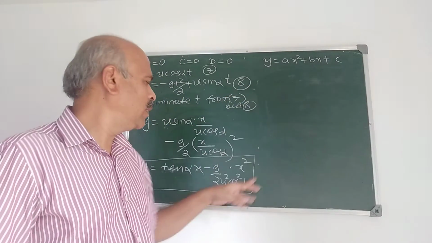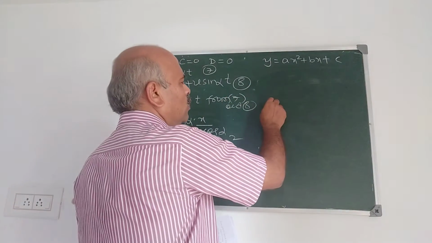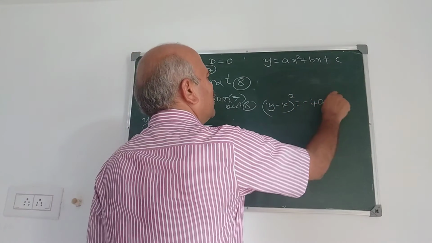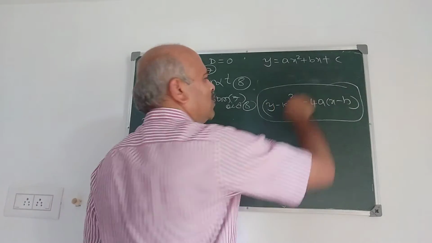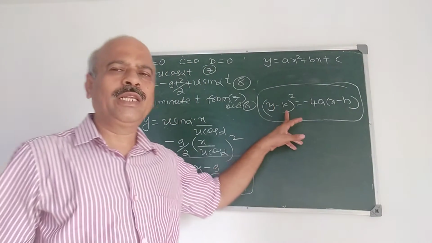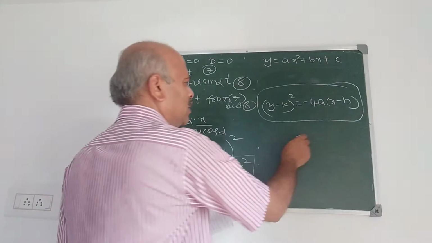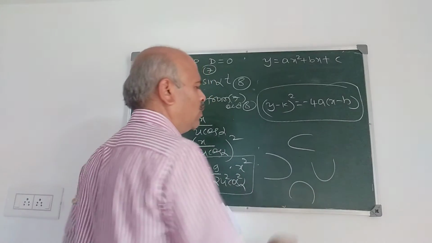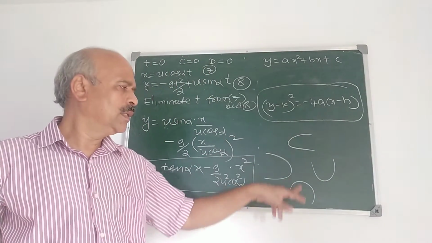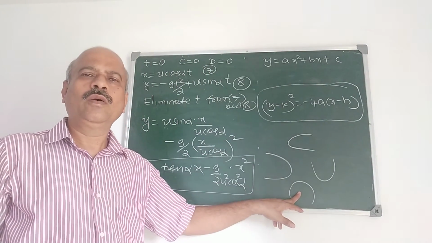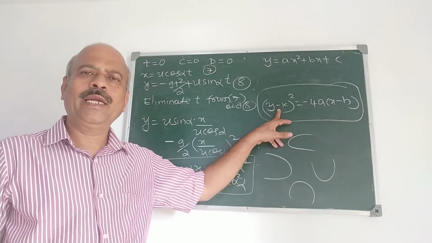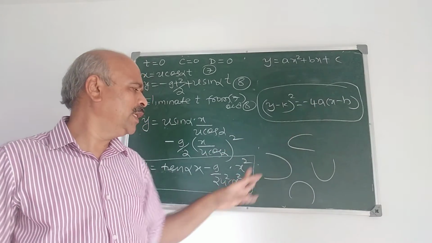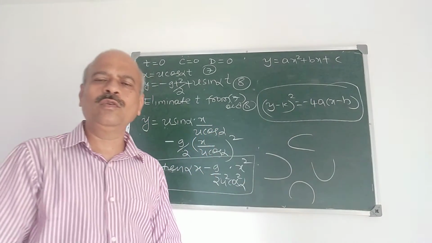First we reduce this equation to y minus k whole square is minus 4a into x minus h. This is the standard equation of the parabola. You know that there are 4 standard forms of parabola: open upwards, open downwards, and so on. In which shape is it? This shape, the last one. So we further simplify this and prove that it is of the form y minus k whole square is minus 4a into x minus h. That I do in the next period.